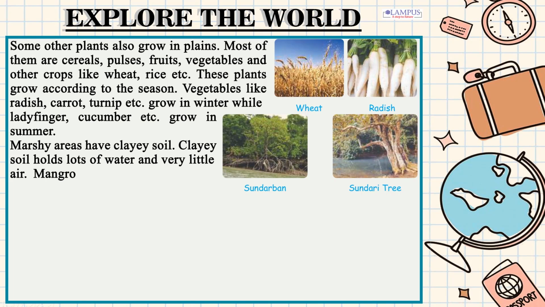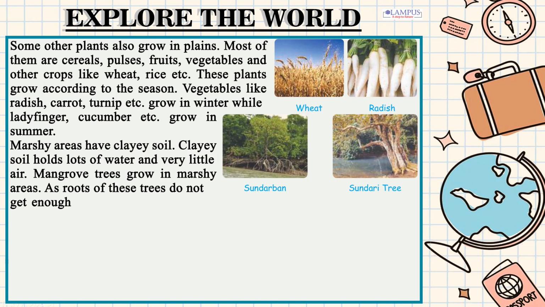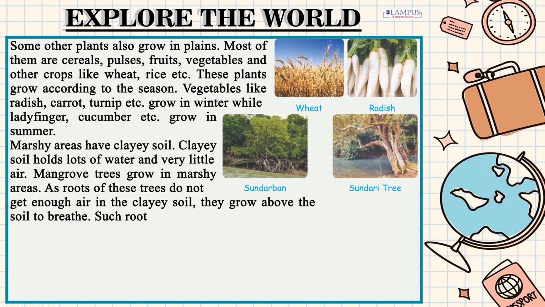Clay soil holds lots of water and very little air. Mangrove trees grow in marshy areas. As roots of these trees do not get enough air in the clayey soil, they grow above the soil to breathe. Such roots are called breathing roots.